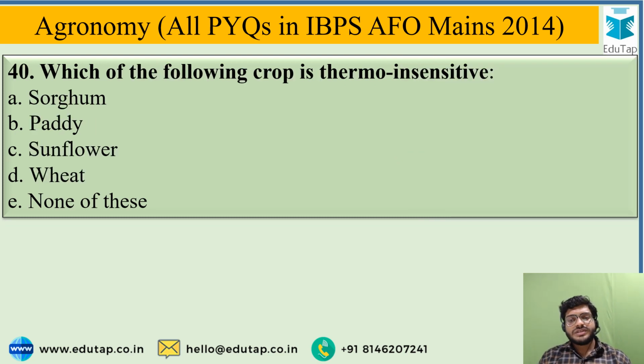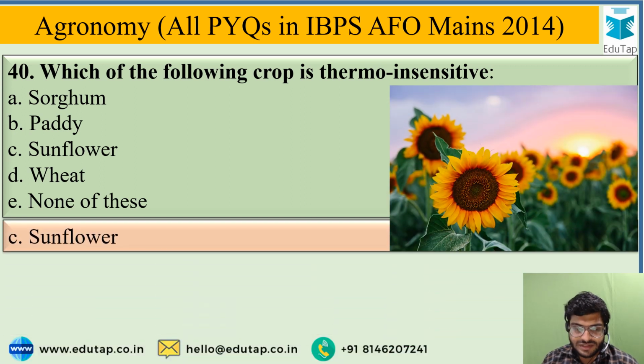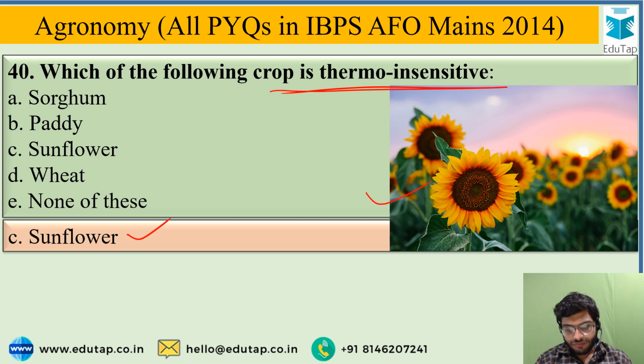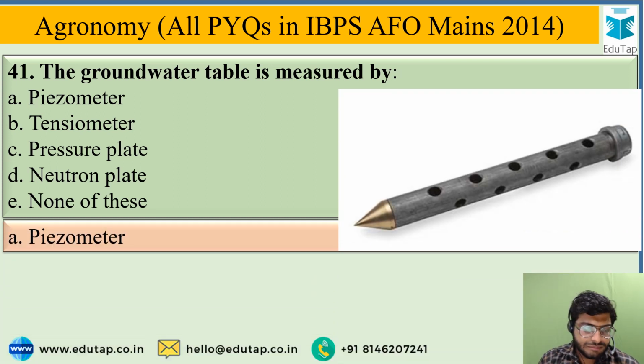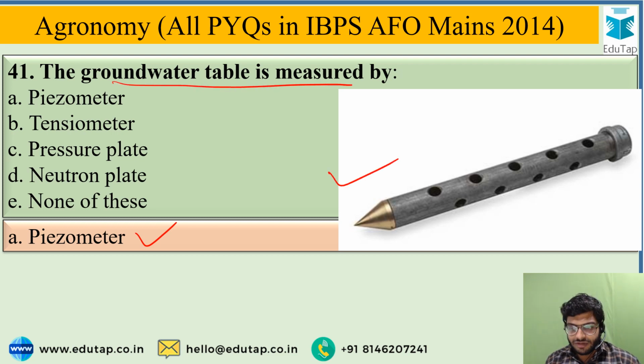Which of the following crop is thermo insensitive? And the options are sorghum, paddy, sunflower, wheat, or none of these. And the correct answer is sunflower. Sunflower crop is thermo insensitive. The groundwater table is measured by. You have to identify the name of instrument that is used to measure groundwater table, and the options are piezometer, tensiometer, pressure plate, neutron probe, or none of these. And the correct answer for this question is piezometer. Piezometer is used to measure groundwater table.